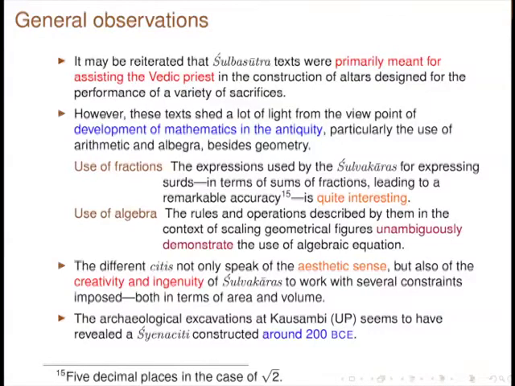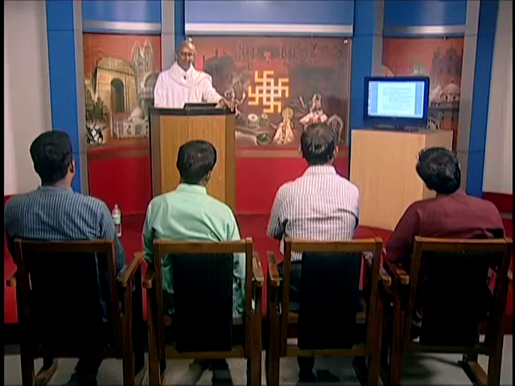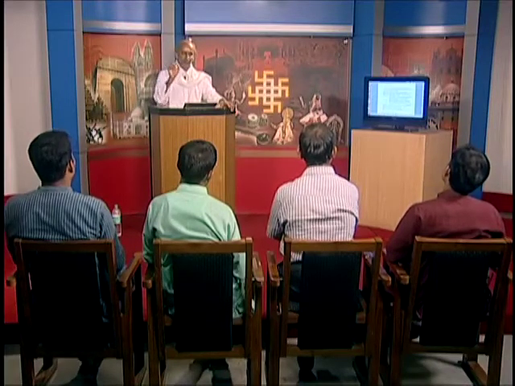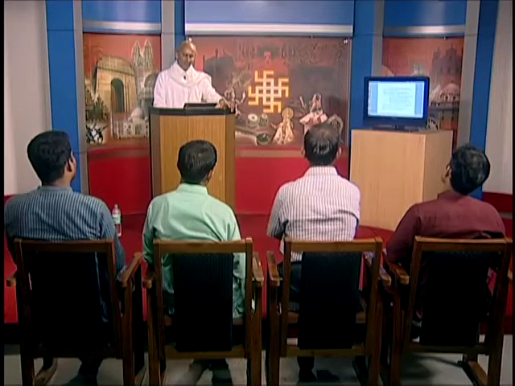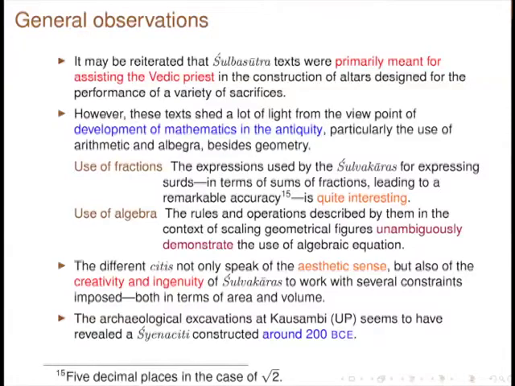See, the expressions used by the Shulvakaras for expressing surds, by surd I mean the square root of a non-square number, in terms of the sum of fractions lead to remarkable accuracy, as I told you, up to 6 decimal places. The use of algebra is also very clearly seen from certain constructions. For instance, the root n which is obtained by geometry in the Katyayana Sulbasutra. The different chitis speak not only of the aesthetic sense, but also of the creativity and ingenuity of the Shulvakaras, and their ability to work with several constraints imposed.